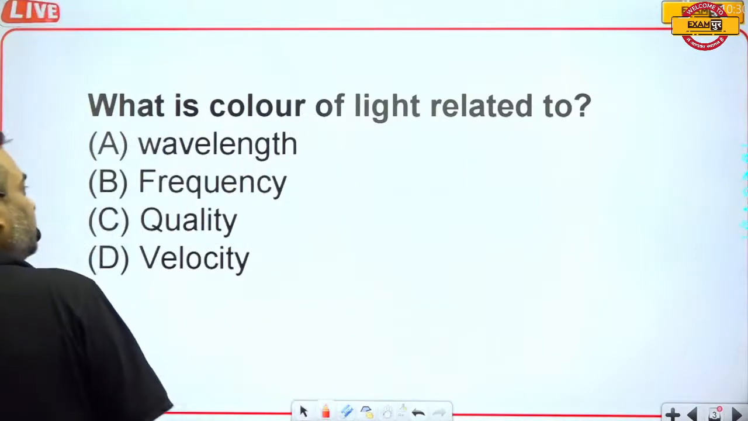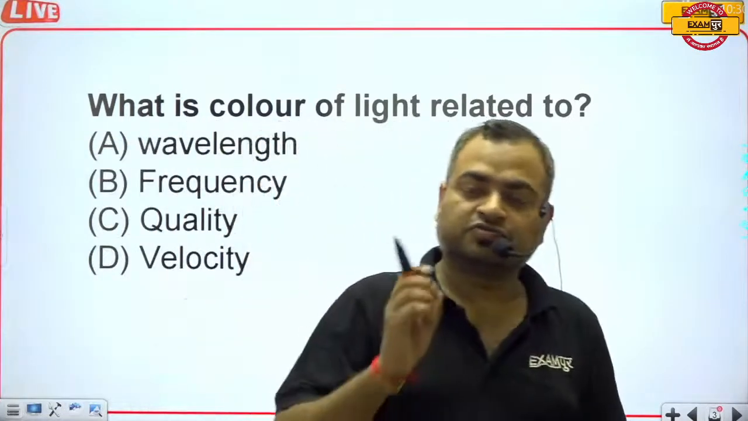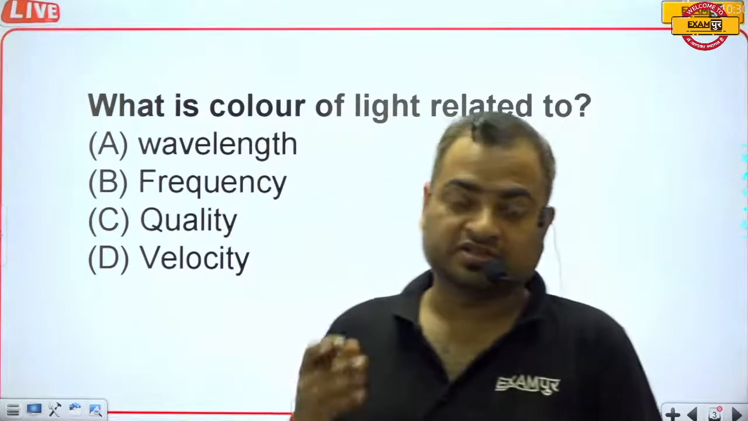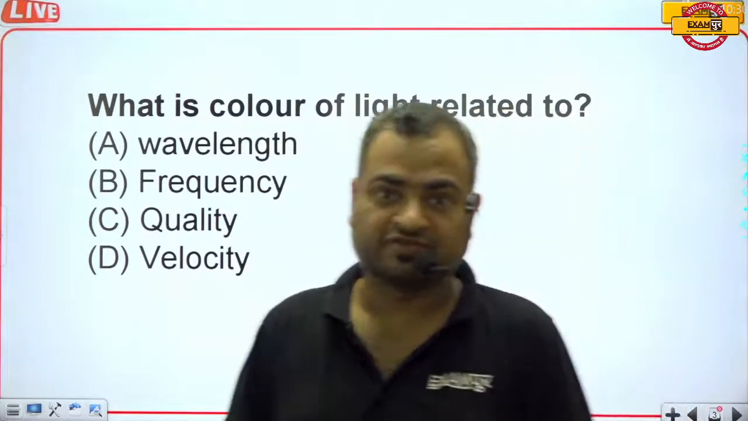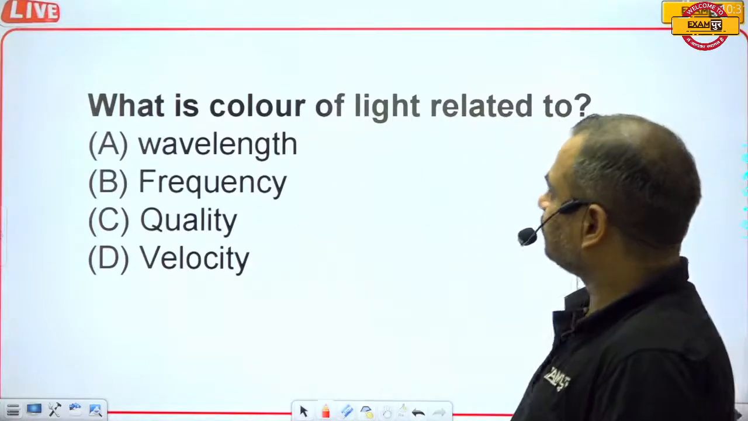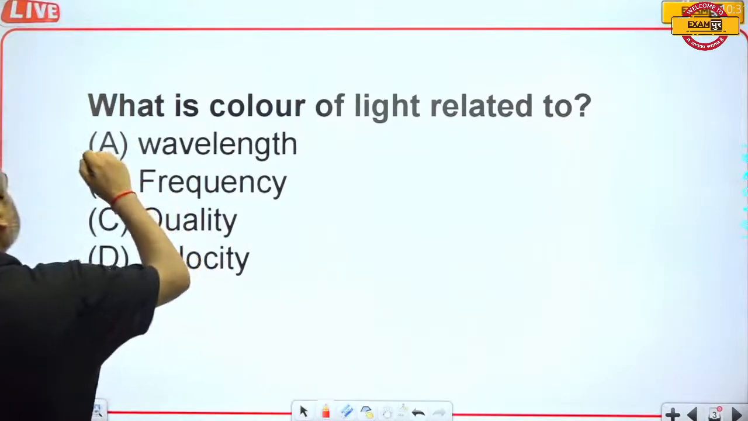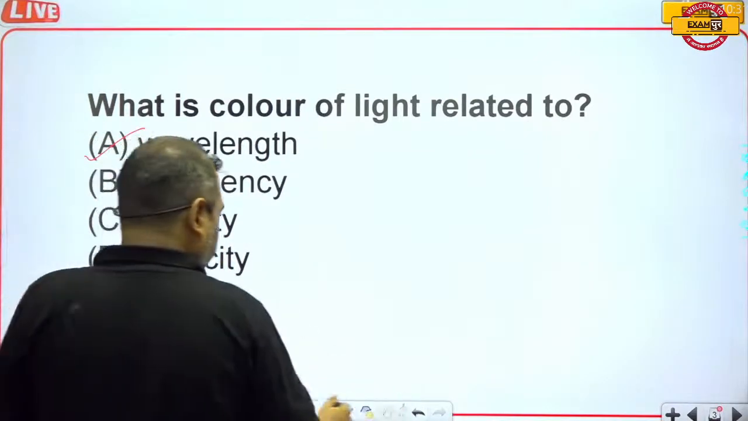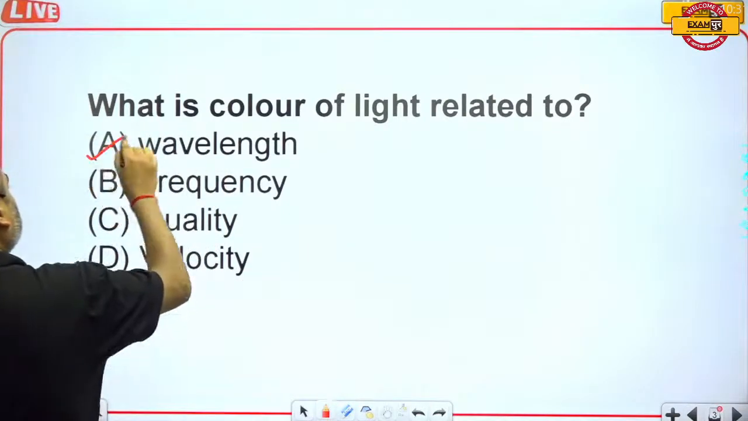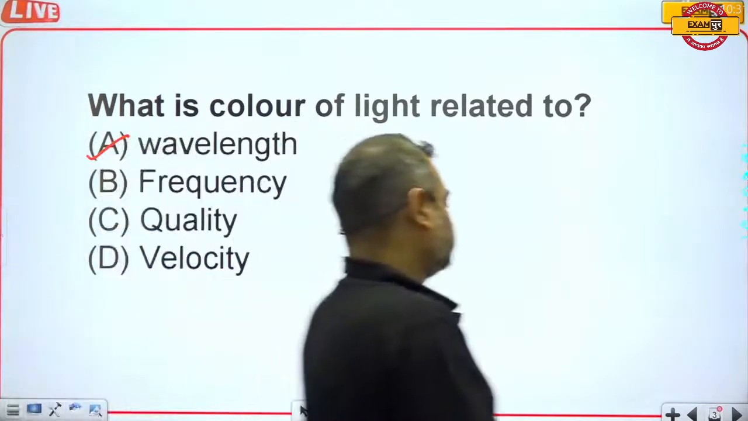What is the color of the light related to? Actually, the question wants to ask which parameter describes or defines the color of the light. And we all know that wavelength is the parameter for deciding the color of the light. So option A is the correct answer.